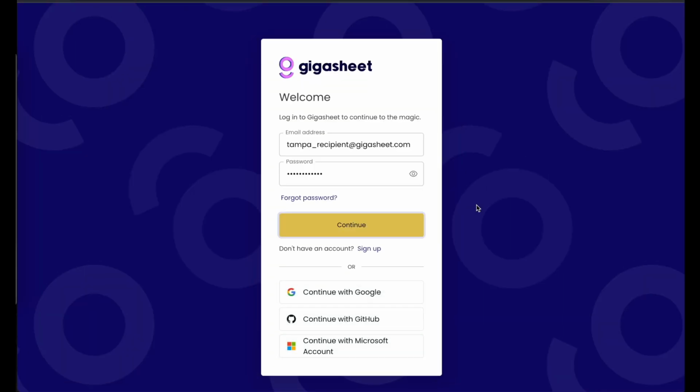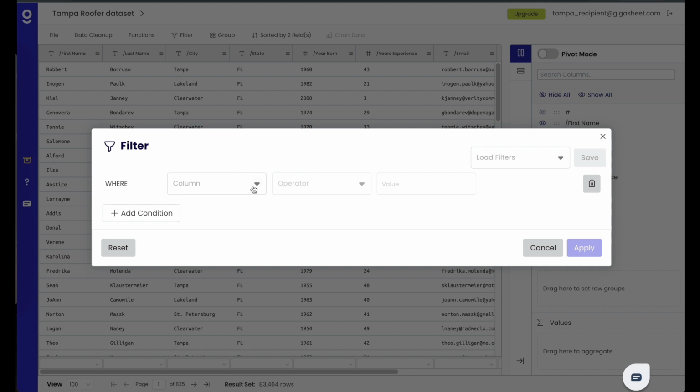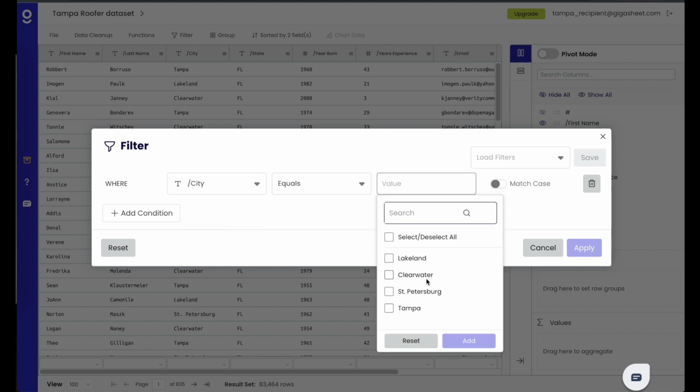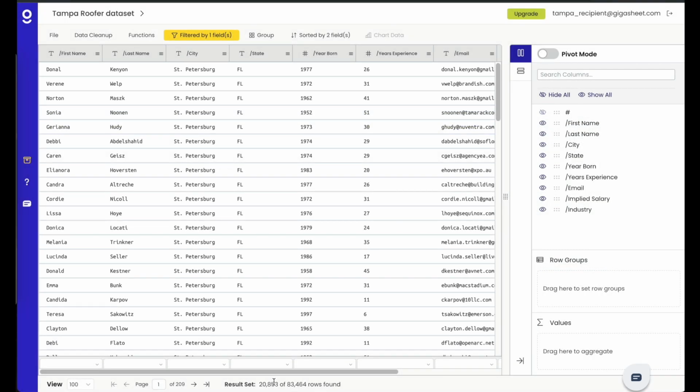Now I can also sign into that Tampa recipient at Gigasheet email address to show you what that looks like. And here you'll see that the Tampa Roofer dataset shows up in my library. And when I open it, I'm able to have full Gigasheet functionality. So for example, I can open a filter and I can do a filter for city. City here equals, let's choose, in this case, St. Petersburg. And when I do an apply here, I'll see I've got 20,853 rows. So my data set has been filtered down.